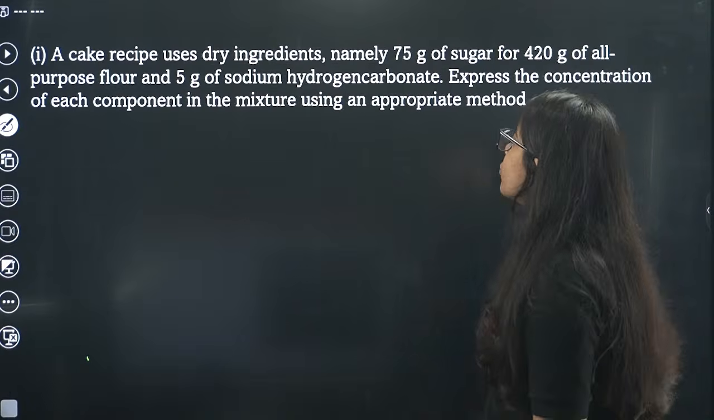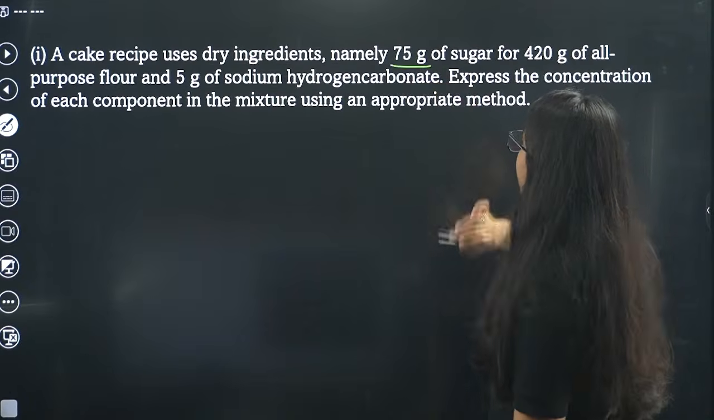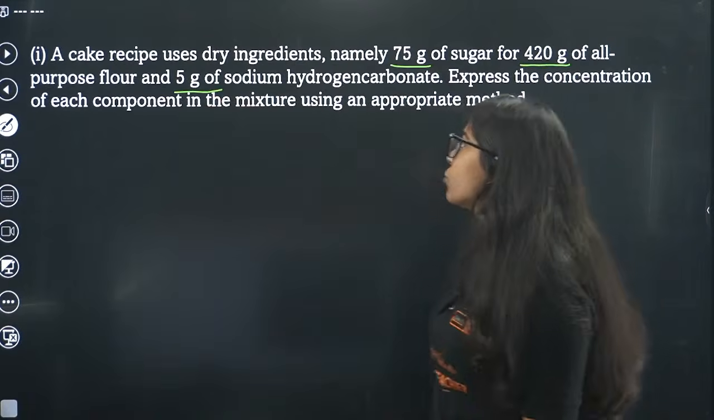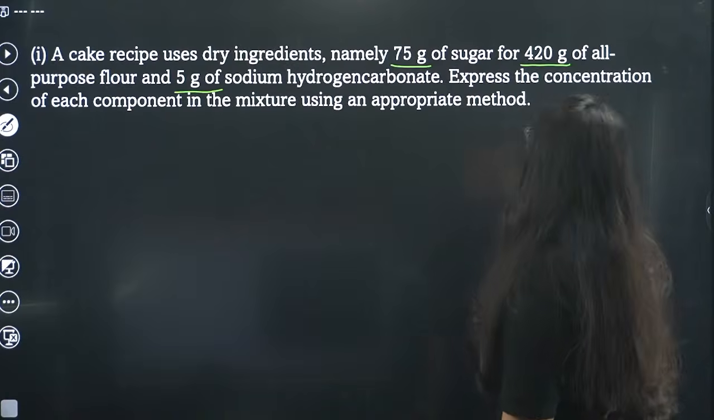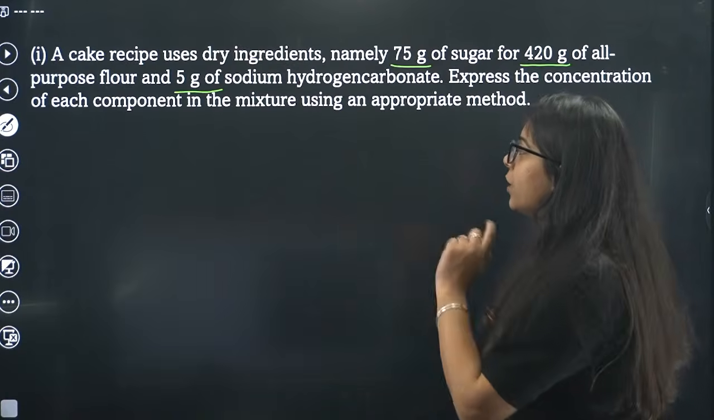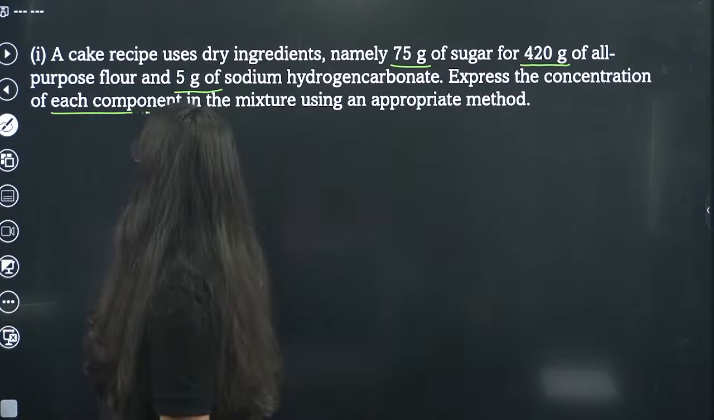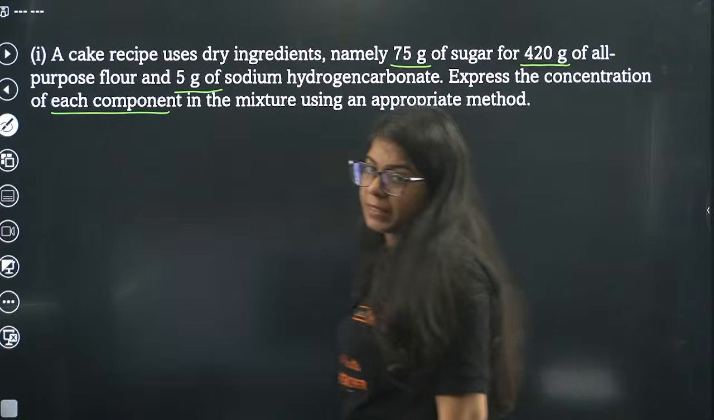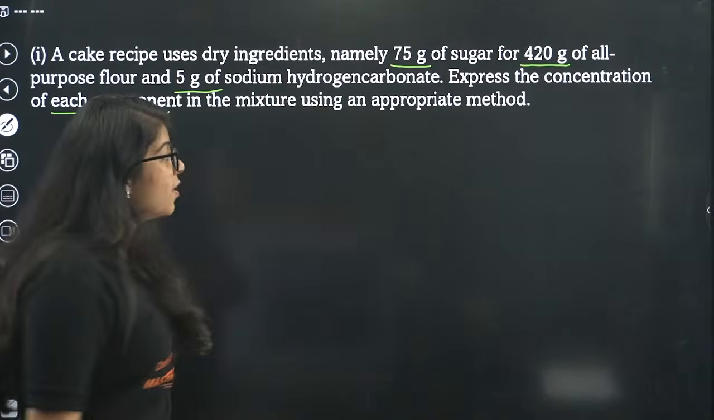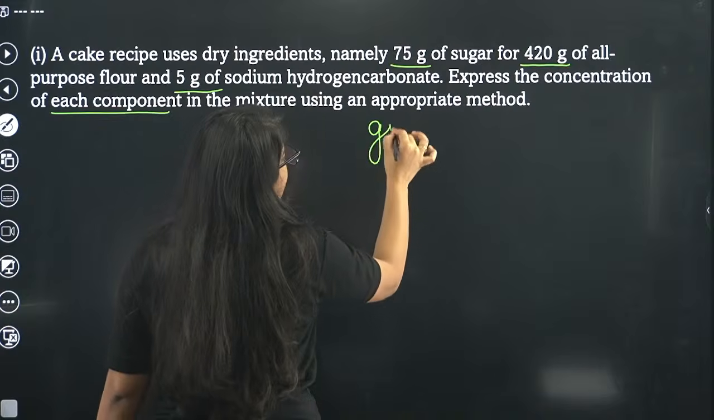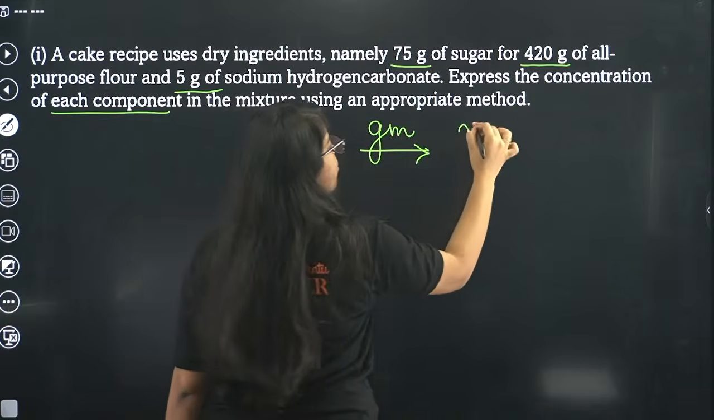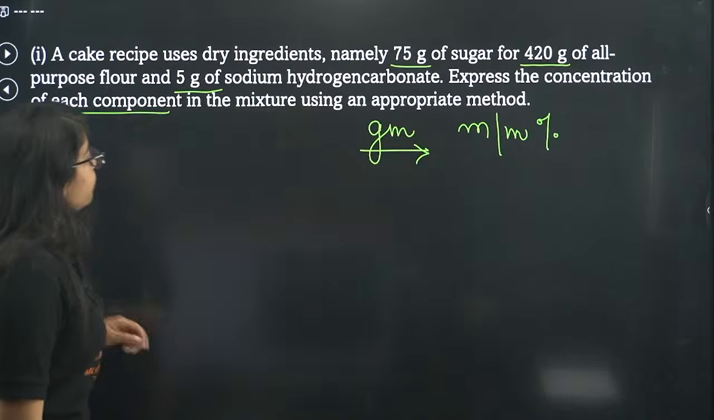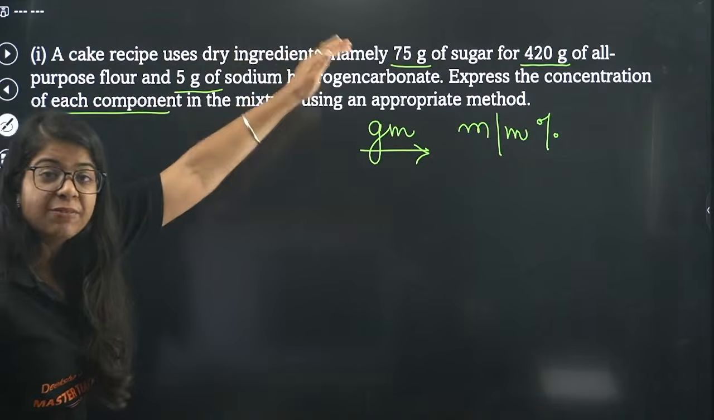A cake recipe uses dry ingredients, namely 75 gram of sugar, 420 gram of all-purpose flour, and 5 gram of sodium hydrogen carbonate. Express the concentration of each component in the mixture using an appropriate method. Now, what's the appropriate method? Everything is in grams, so you use mass by mass percentage, right? Now you have to do this separately for each ingredient.